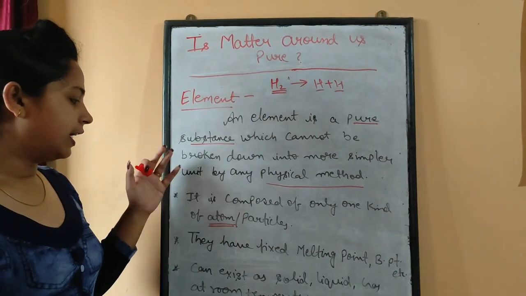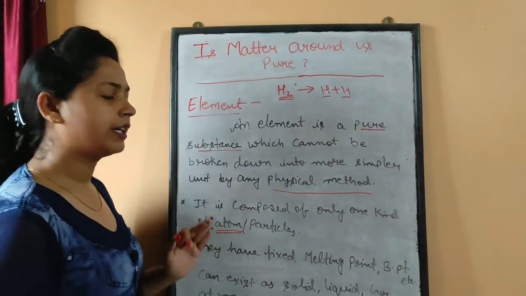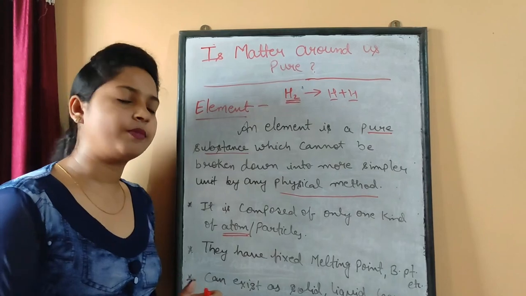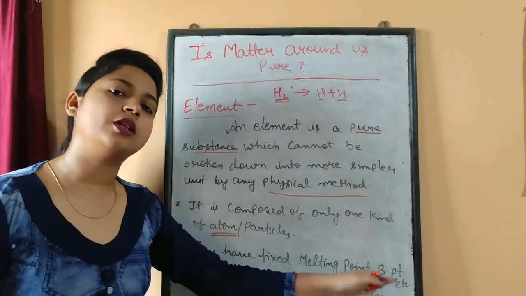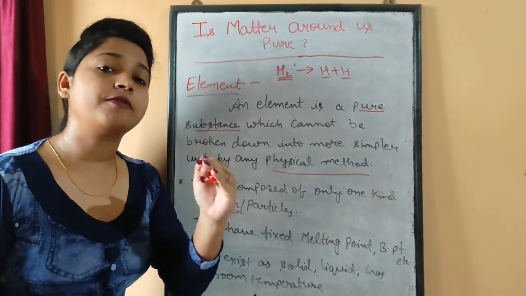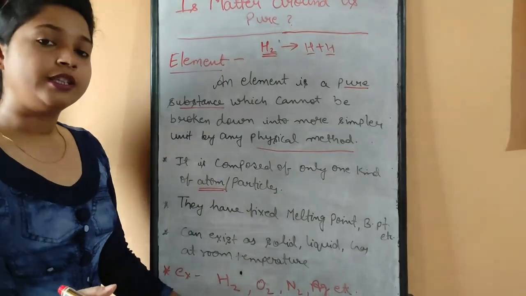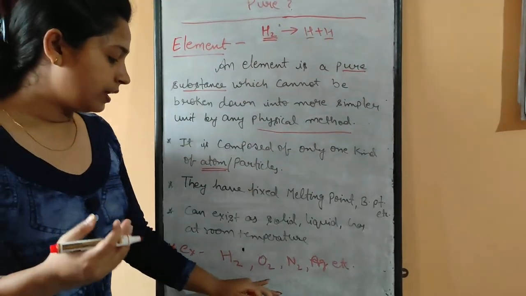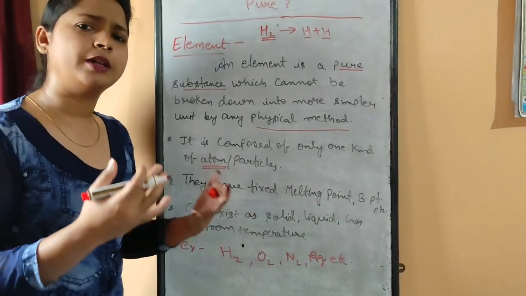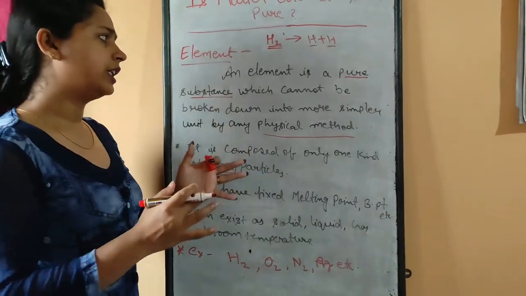Since elements are made up of the same kind of particle, all their physical properties, such as melting point and boiling point, are fixed. There is a fixed boiling point of hydrogen, and a fixed boiling point or melting point of other metals or non-metals, and so on.